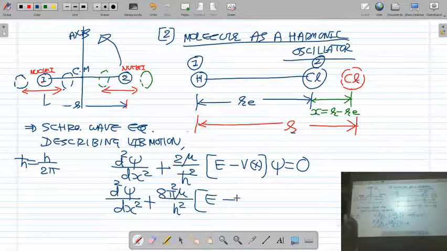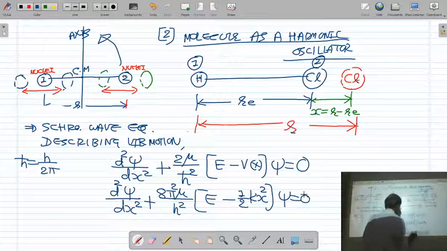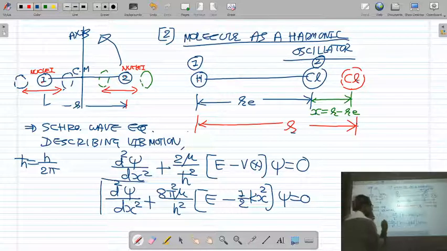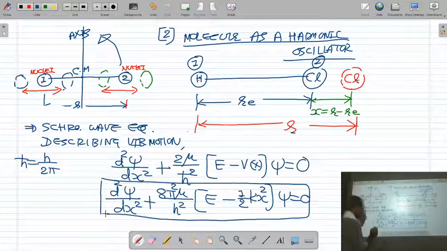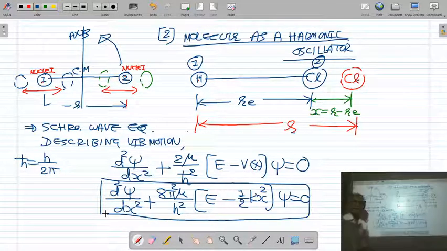And as I told you, if you treat the molecule as a harmonic oscillator, the potential energy of the oscillator will be half kx square, psi is equal to 0. So this is the Schrodinger equation for the molecule treated as a harmonic oscillator.